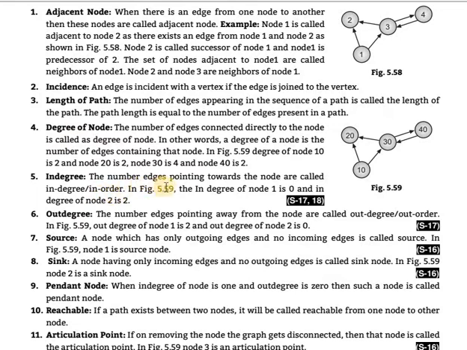In degree: the number of edges pointing towards the node is called the in degree. In the figure, the in degree of node 1 is 0. Why 0? These edges do not come towards it, they go away. That means 1 to 2 is directed, 1 to 3 is directed, not 2 to 1 or 3 to 1. So the in degree is 0.